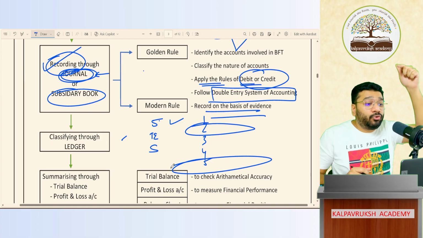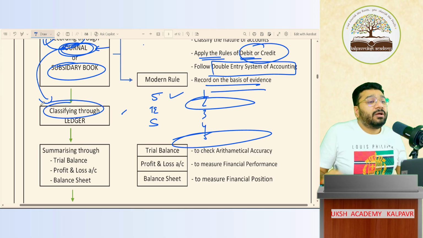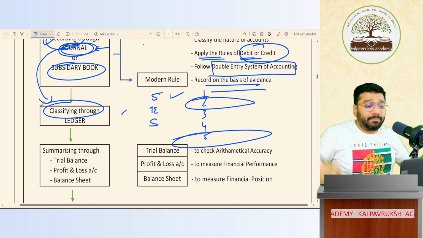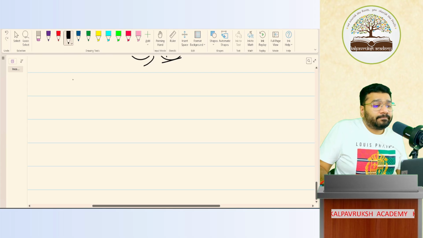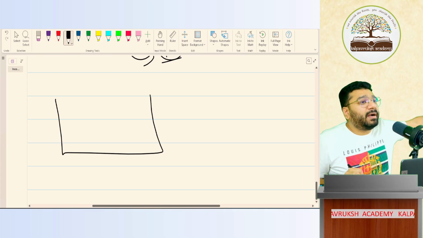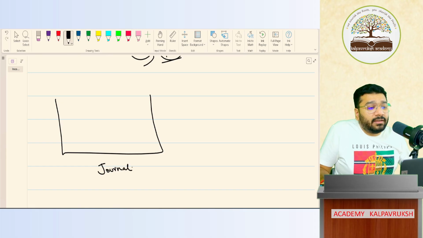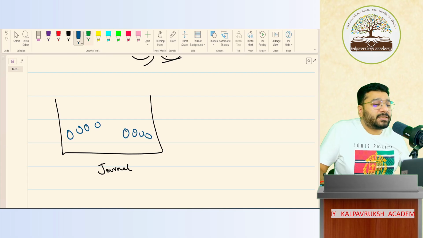So for the purpose of totaling, all the transactions recorded in the journal are posted to a place called the ledger, for classification purposes. To explain in simple terms, this is a bucket. This bucket is called the journal. In this bucket, the blue balls are purchase.